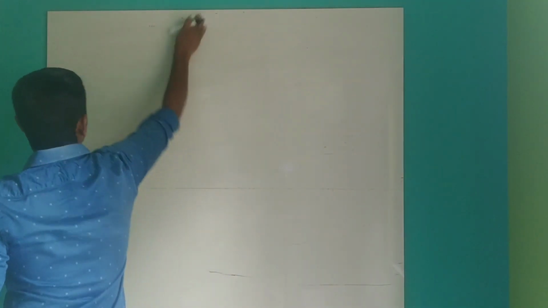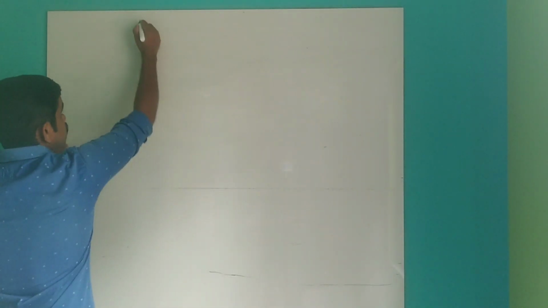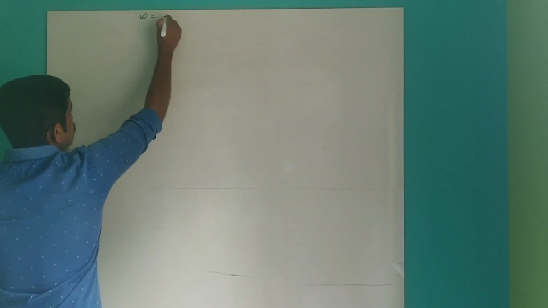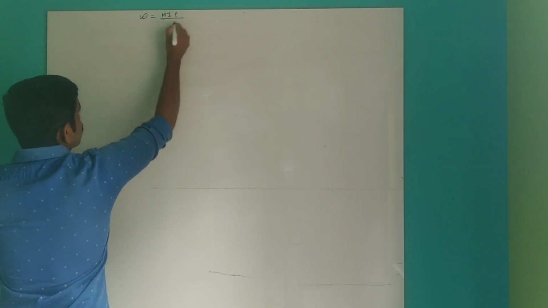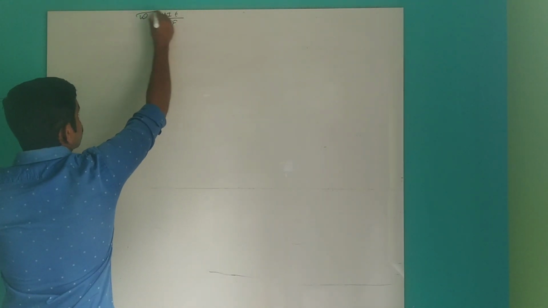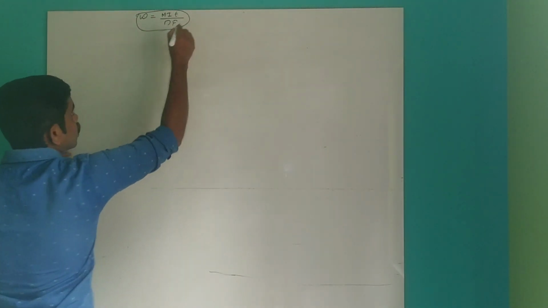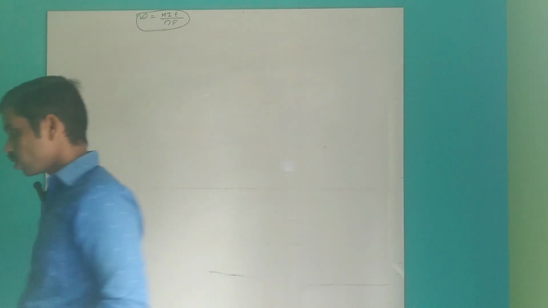Before doing the problems from the first law, you should remember the equation, that is W is equal to M into I into T divided by NF. Okay, W is equal to MIT divided by NF. This equation you should remember, a very important equation.